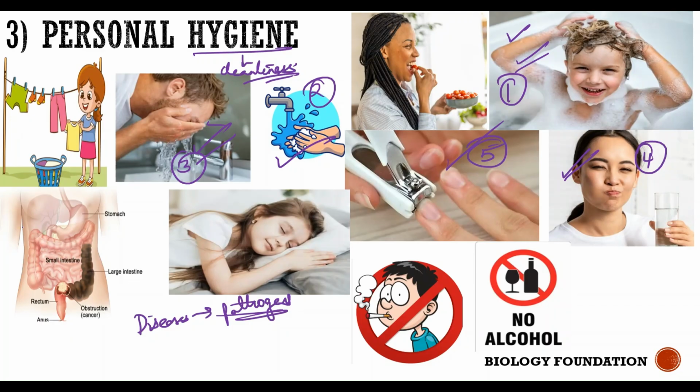Next is that bowels must be cleared. What does this mean? After eating, our body generates waste substances, and these waste substances should be excreted out, right? That's the reason your food must be rich in fiber, and you need to drink a good amount of water, so that whatever waste substances are present move out of our body through the process of excretion. So the bowels should be cleared every day, and preferably early in the morning.